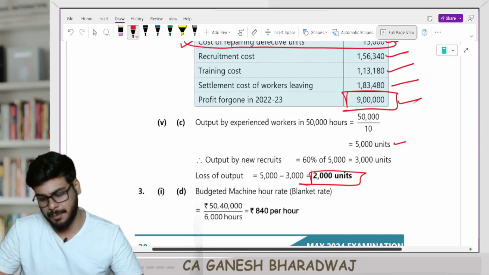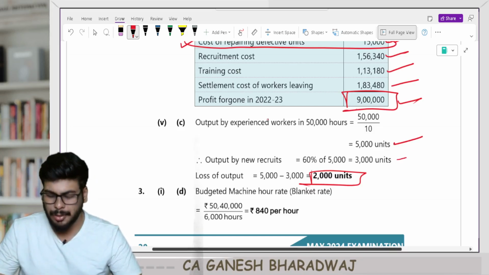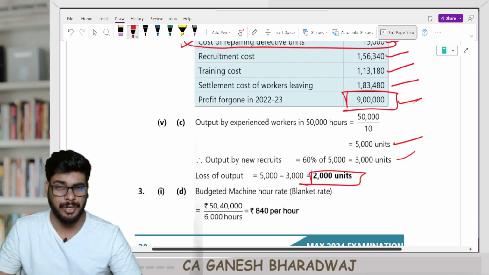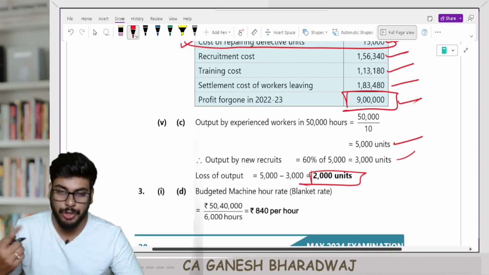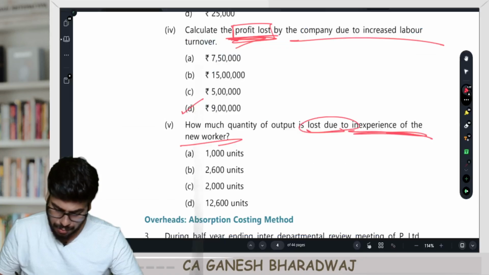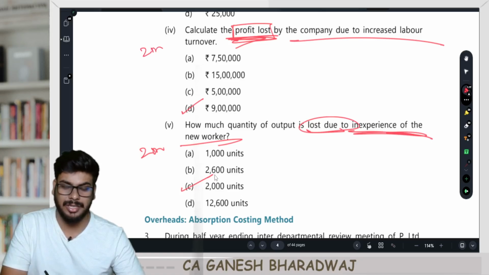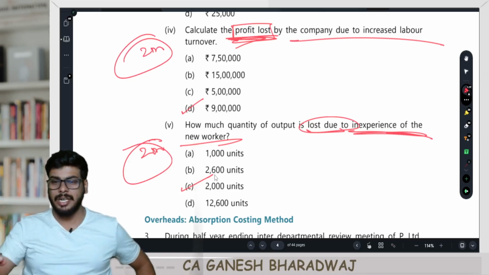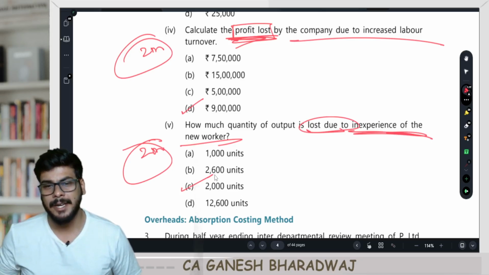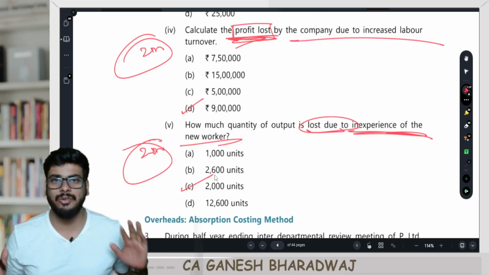Had I given it to an experienced worker, he would have finished 5,000 units, but you were only able to finish 3,000 units. So the loss of output due to inexperience is going to be 2,000 units, and that is going to be option number C. Another 2 marks here. Clear with this, guys. 10 marks done and dusted. Now you tell me, guys, isn't it easy? As simple as that. Are you clear with this, guys?